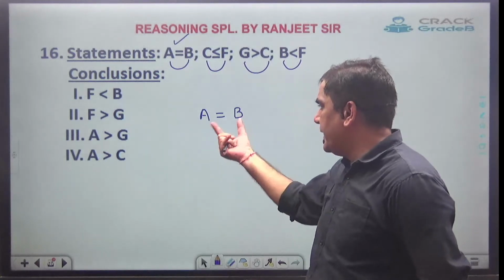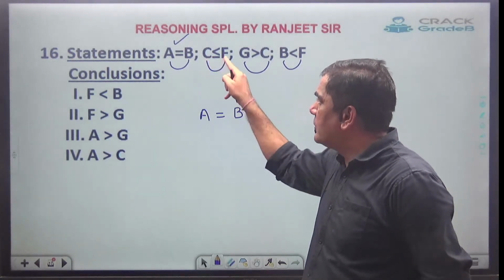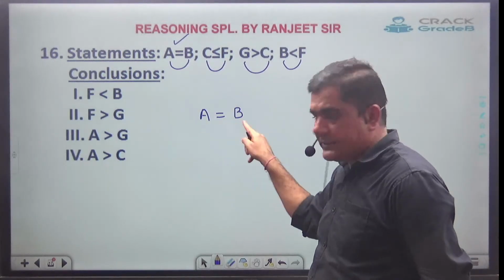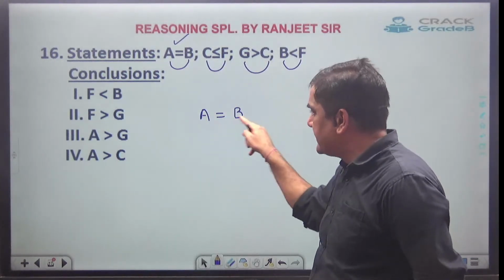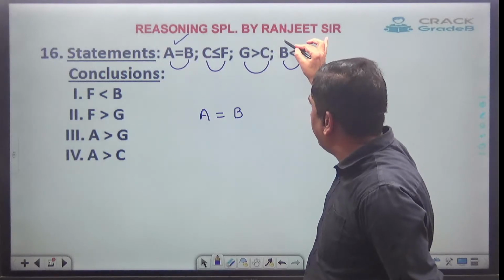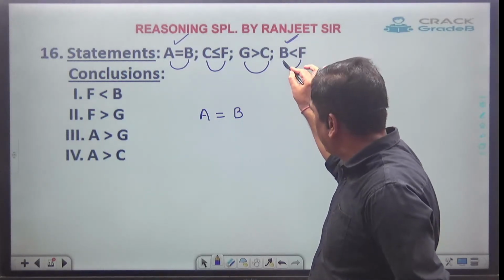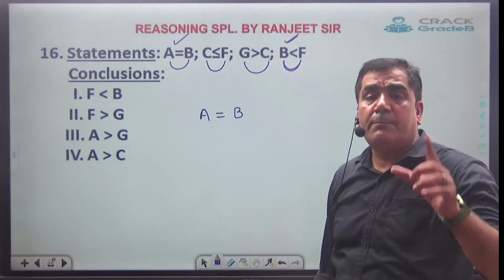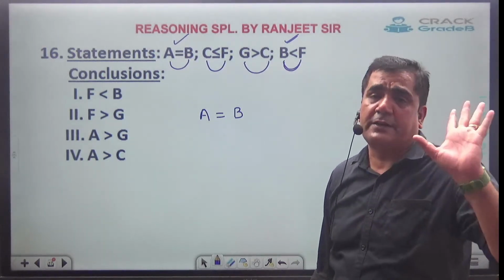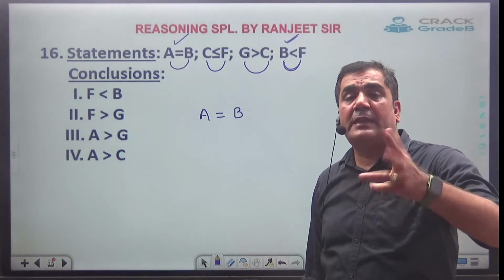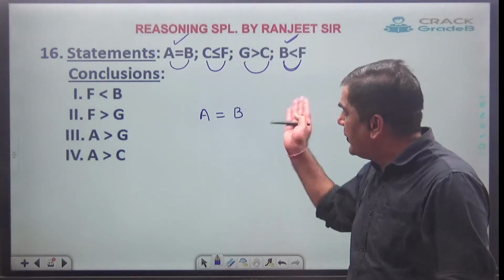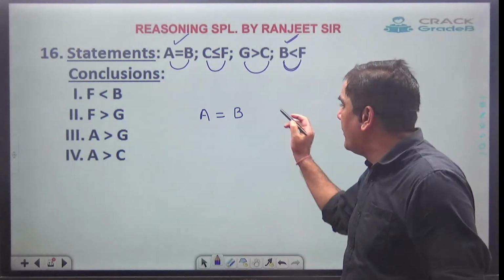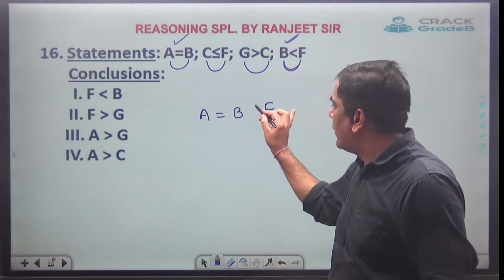So here I have written A and B. Out of A and B, in the second statement we have C and F, but C and F hasn't come over here. G and C has not come over here. But here we have B and F, so I will say B will have a relation with F. Since B has a relation with F, B and F will be adjacent to each other. A person having a relation between them will be adjacent to each other. Very obviously, F cannot come on this side because here we already have A. So F will be over here and the face is towards F.